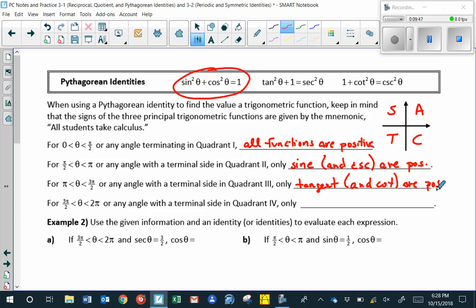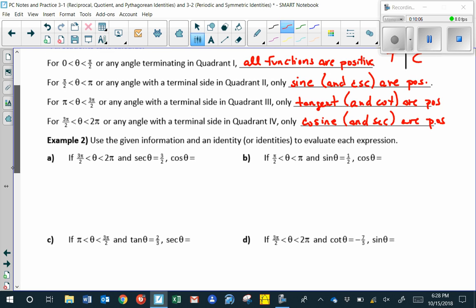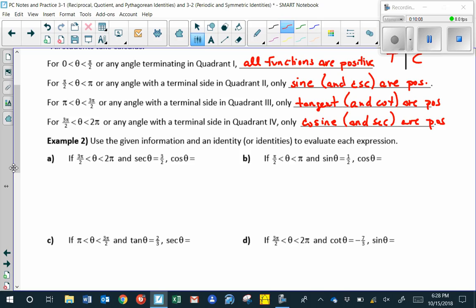And for an angle that terminates in quadrant 4, or an angle between 3 pi over 2 and 2 pi radians, only cosine and its reciprocal, secant, are positive.